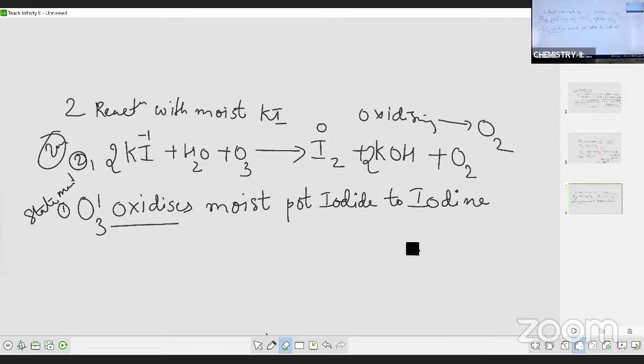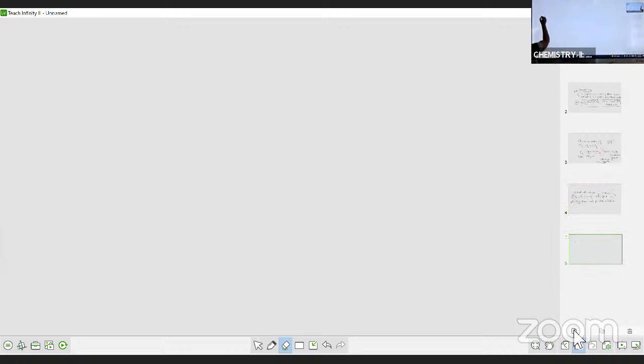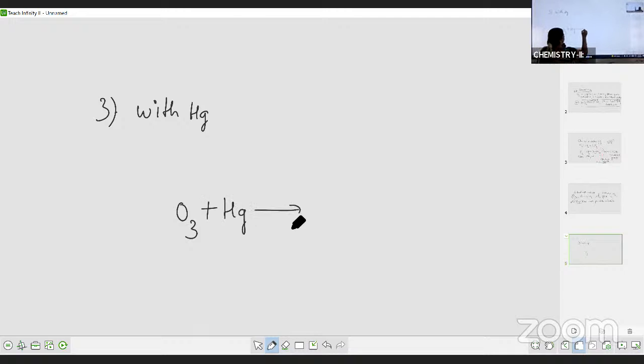Copy down fast, first write the statement and after that write the reaction. Next, the second reaction is done, this is the third reaction. Third reaction, reaction with mercury, Hg. Okay, now O3 reacts with Hg to give Hg2O.